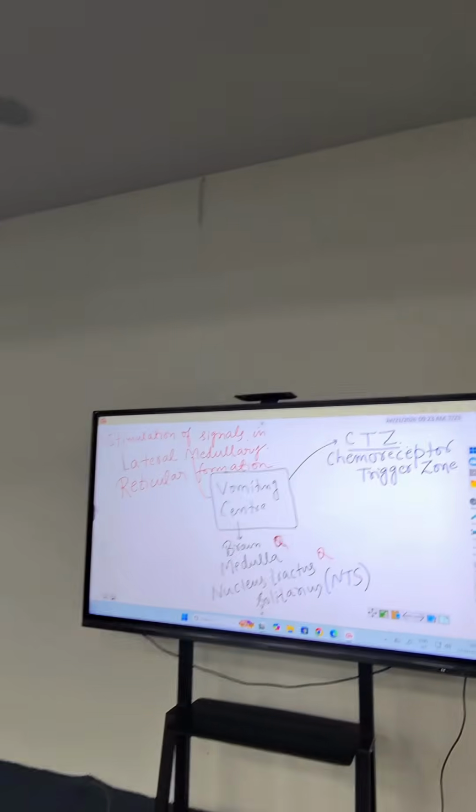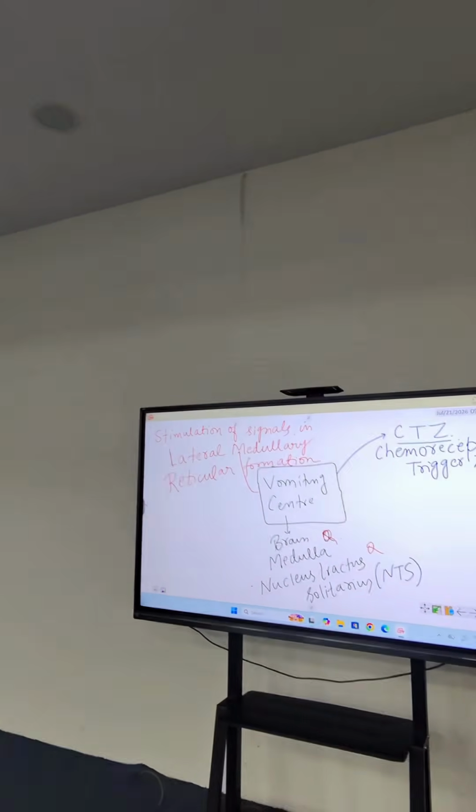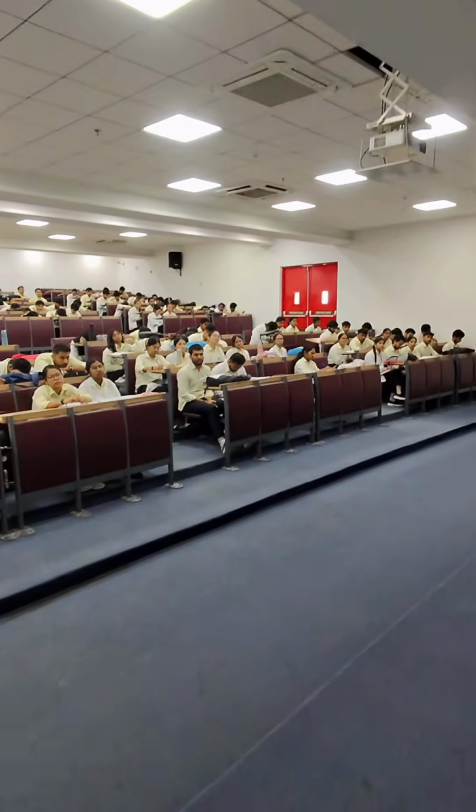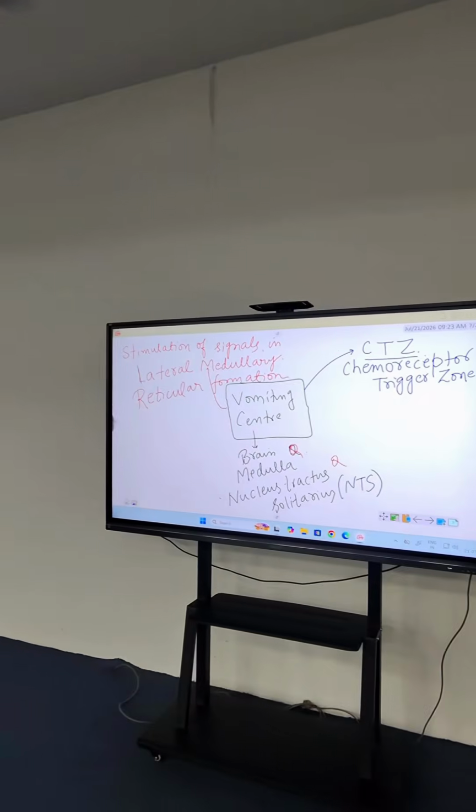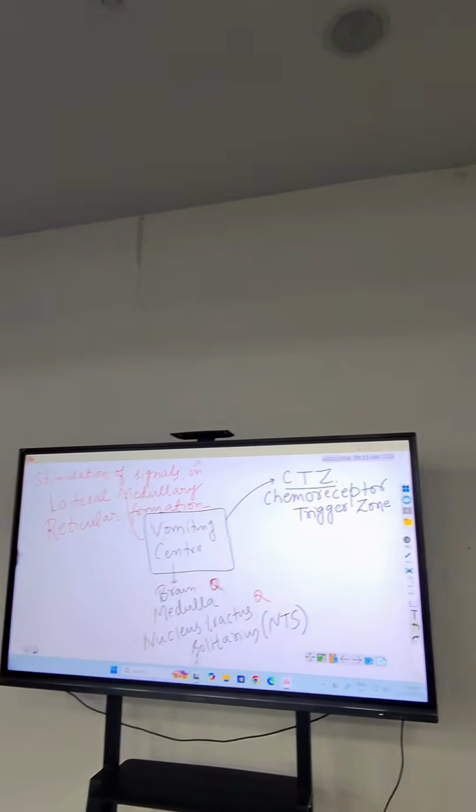These are the neurochemical changes which occur in the vomiting center. So the main vomiting center in the body is the brain, specifically the medulla oblongata. Medulla oblongata, more specifically which nucleus is involved? The nucleus involved is the nucleus tractus solitarius.